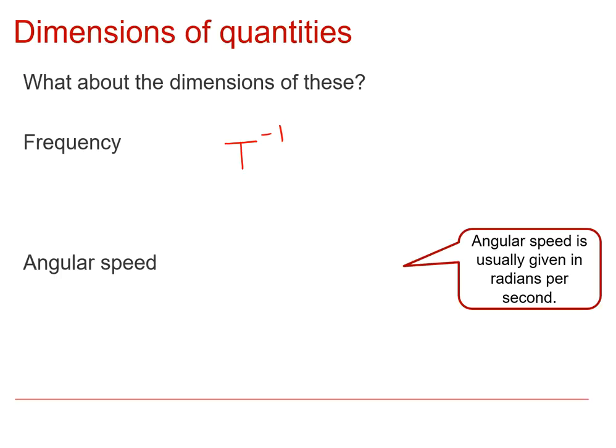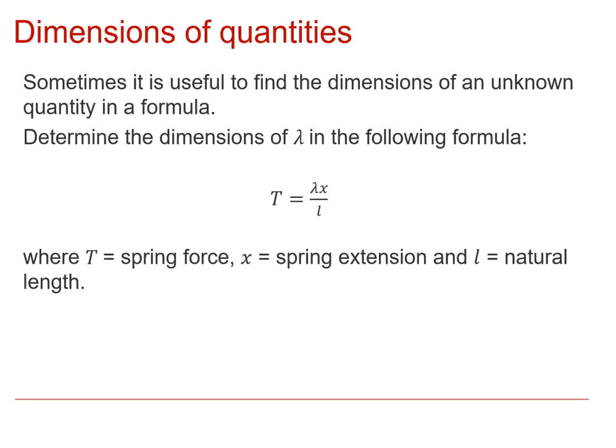Angular speed, sometimes called angular velocity as well, that's radians per second. Well, remember, radians are dimensionless, so the only thing that's going to give this a dimension is this per second, so dividing by a time. So just like frequency, angular speed or angular velocity or angular frequency is still T to the minus 1.